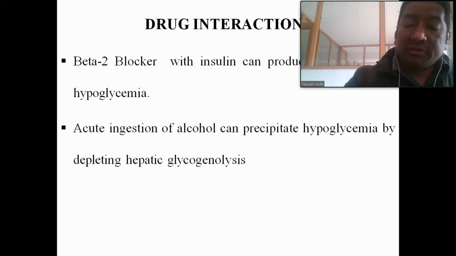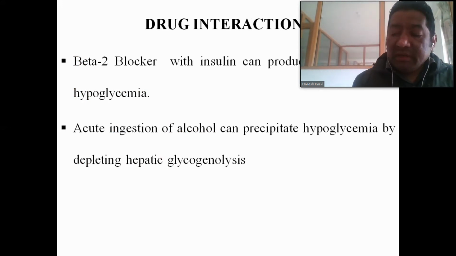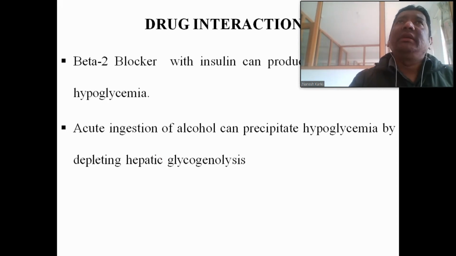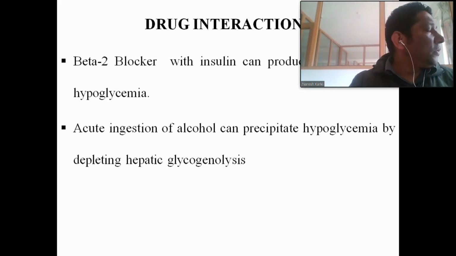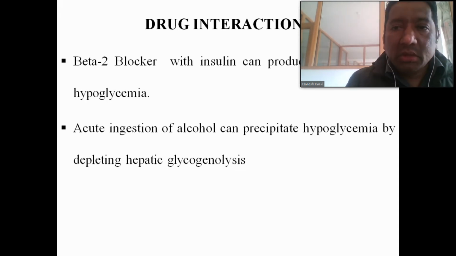Drug interactions. What are the drug interactions of insulin? Number one is beta blockers. If the patient is a type 1 diabetic, and also if the patient has ischemic heart disease or congestive cardiac failure or hypertension, that means the patient is on beta blocker therapy.